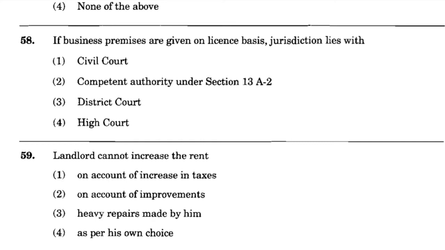Question number 59. Landlord cannot increase the rent, option number 1, on account of increase in taxes, option number 2, on account of improvements, option number 3, heavy repairs made by him, option number 4, as per his own choice. And the correct answer is option number 4, as per his own choice.